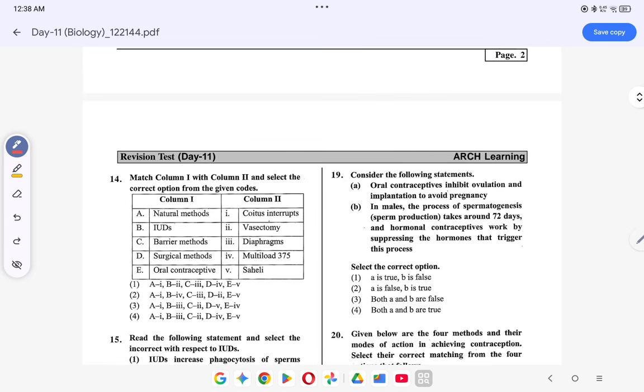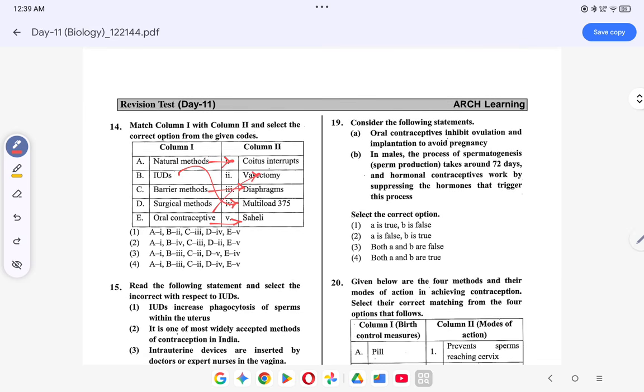Natural method कौन होगा? Coitus interruptus. IUDs होगा multi-load 375. Barrier method diaphragm है, ठीक है. Surgical method is vasectomy and oral contraceptive is Saheli. तो ऑप्शन क्या हो जाएगा? ऑप्शन हो जाएगा आपका 2.